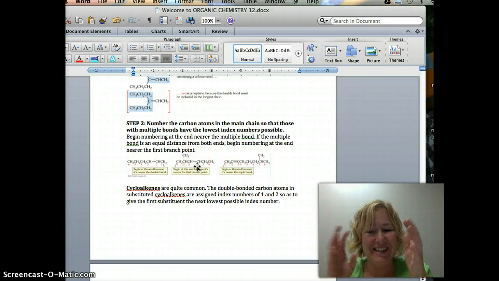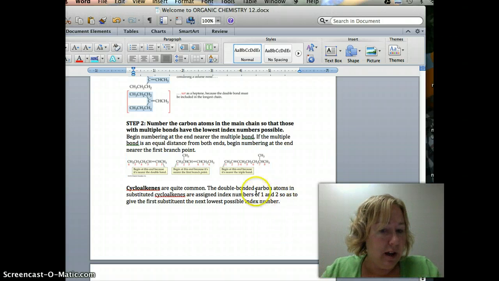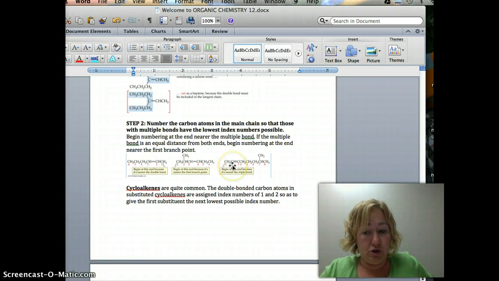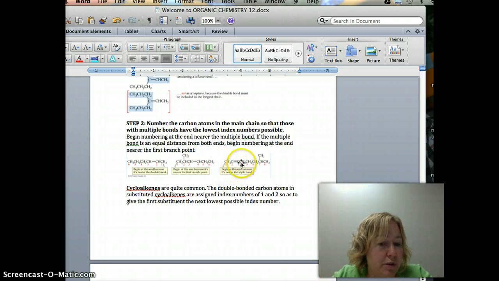It doesn't take long, but you have to actually think about which way would make the numbers the smallest. The same way here, the triple bond is the trump. You're like, oh, this methyl group would be 2, but you have to make the triple bond 2. That's the most important thing. So 1, 2, 3, 4, 5, 6, 7, 8, and then you have the methyl group here.